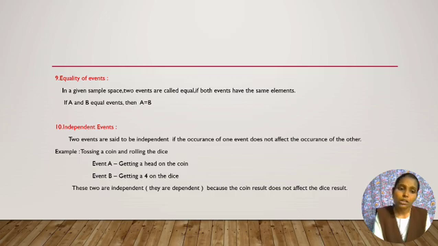So event B also does not affect event A. That means these two are independent events. Two events are independent if the occurrence of one event does not affect the occurrence of the other, because the coin result does not affect the die result, just as the die result does not affect the coin result.